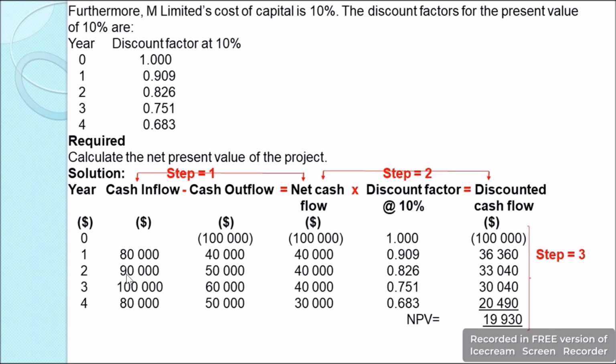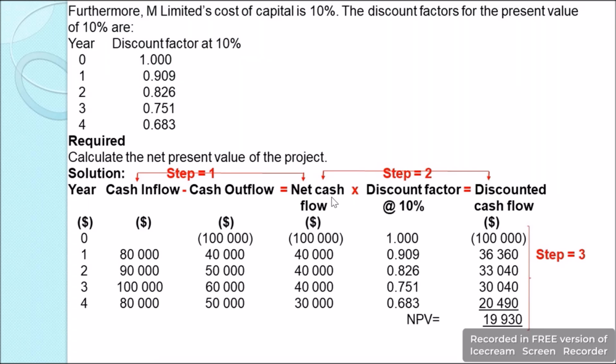Then in year 2, the inflows are 90,000 and the outflows are 50,000. So our net cash flow will be $40,000. In year 3, the inflows are 100,000, the outflows are 60,000. So our net cash flow will be 40,000. And year 4, we have the inflows as 80,000, the outflows as 50,000. So the net cash flows will be $30,000. So with this we have done the first step.